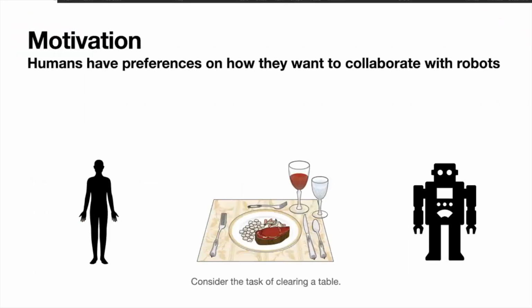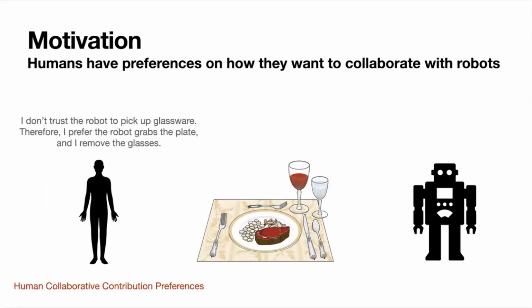As robots become increasingly common in the real world, humans will have preferences on how they want to collaborate with robots. Consider this task of clearing a table together. The human might have preferences on how they want the robot to behave. For example, they might not trust the robot to pick up the glassware because glass is fragile and therefore prefer that the robot grab the plate and that they remove the glasses. We call these the human collaborative contribution preferences.